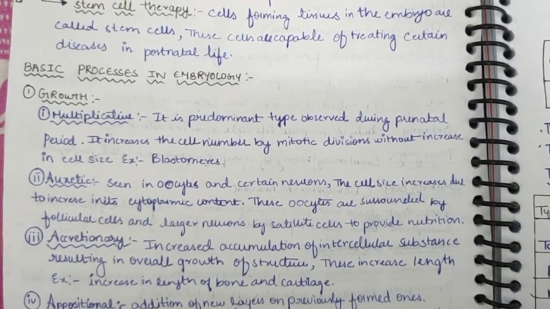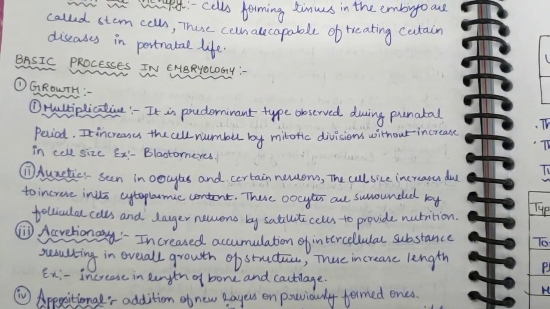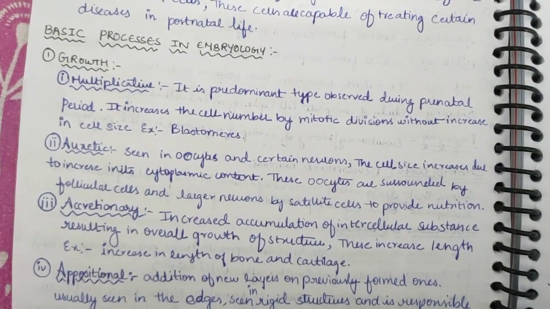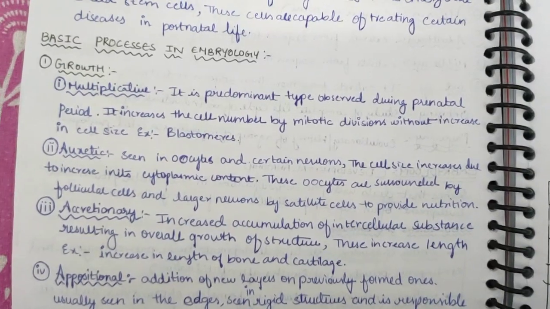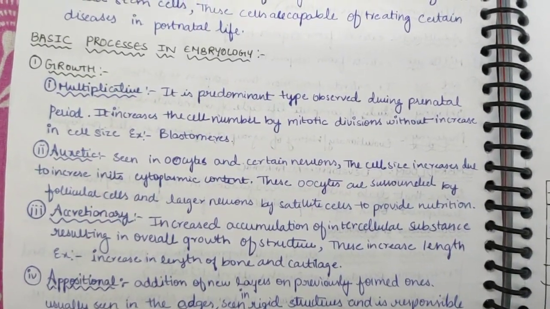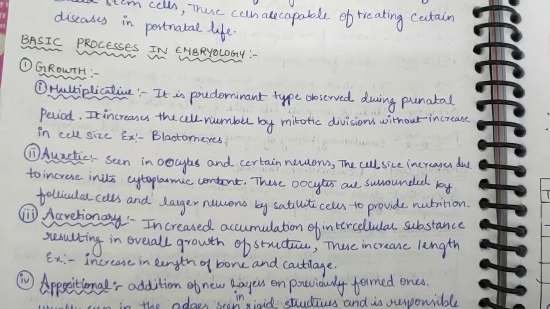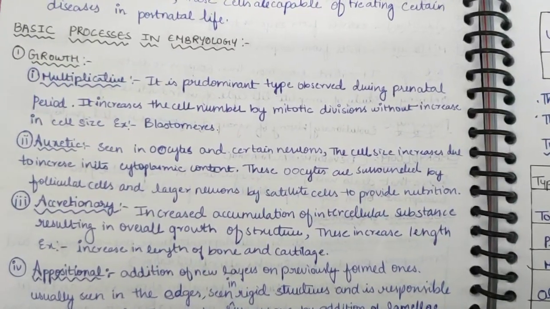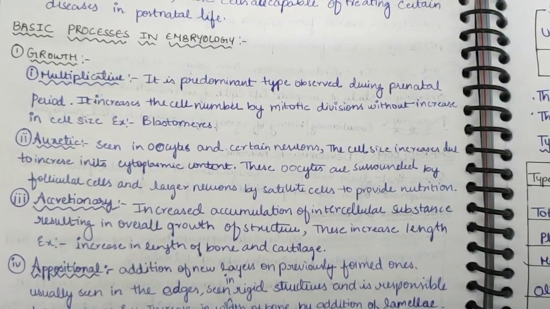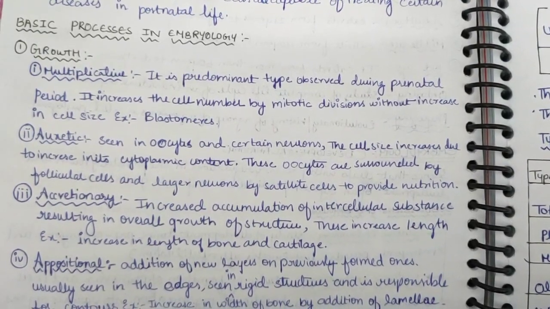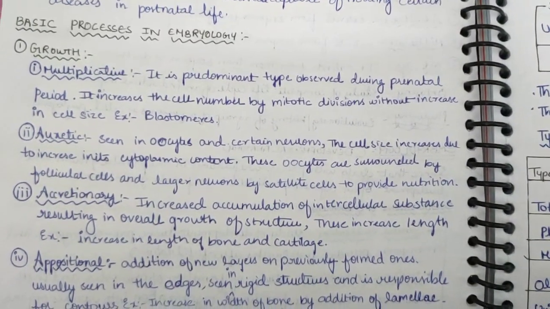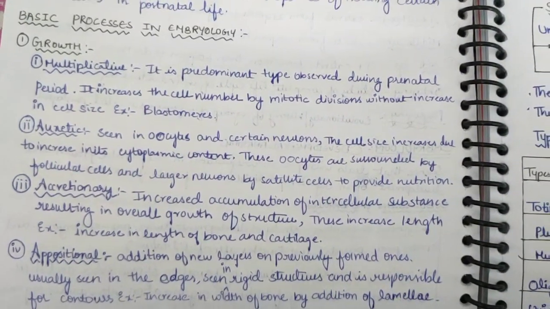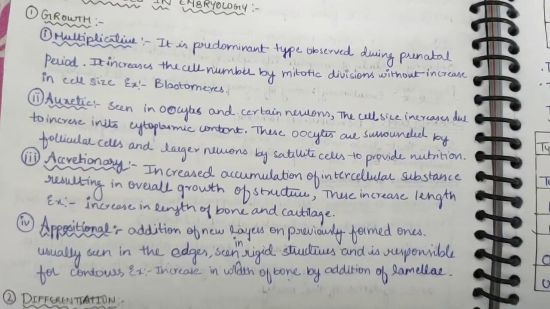First process is known as growth, and here we have types of growth. The first is multiplicative. It is the predominant type observed during the prenatal period. It increases the cell number by mitotic divisions without increase in cell size. For example, we can see this in blastomeres. Then auxetic growth. It is seen in oocytes and certain neurons. The cell size increases due to increase in its cytoplasmic content. These oocytes are surrounded by follicular cells and neurons by satellite cells to provide nutrition.